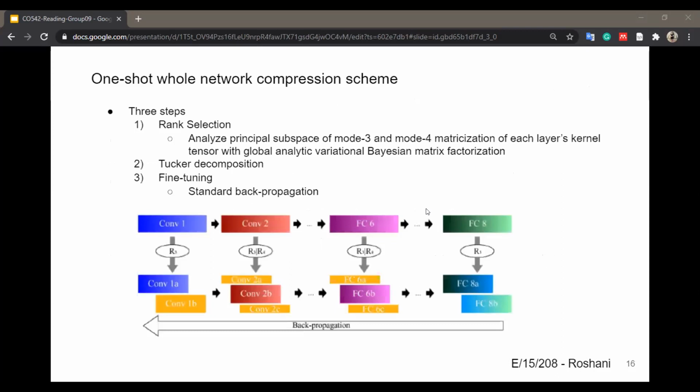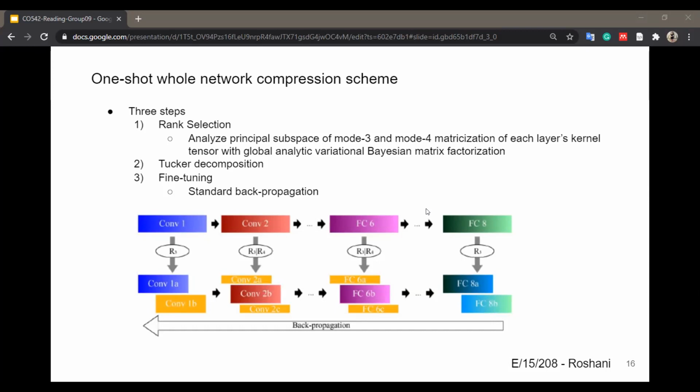Proposed method. Before going to the details, let's get an overall idea about the one-shot whole network compression scheme. This figure illustrates the scheme, which consists of 3 steps: rank selection, Tucker decomposition, and fine-tuning. In the first step, it analyzes the principal subspace of mode 3 and mode 4 matricization of each layer's kernel tensor with global analytic variational Bayesian matrix factorization. Then Tucker decomposition is applied on each layer's kernel tensor with the previously determined rank.